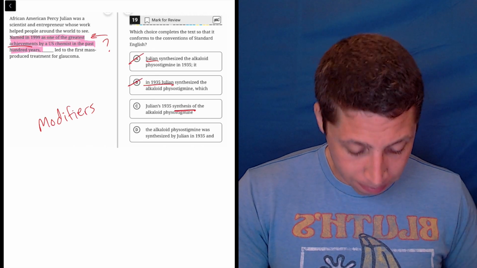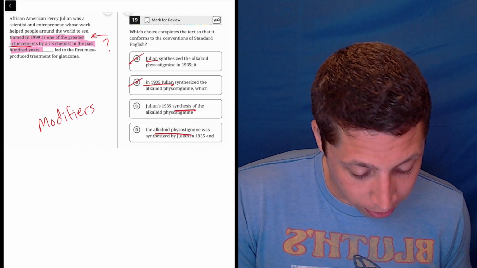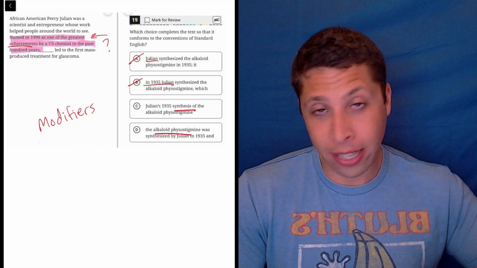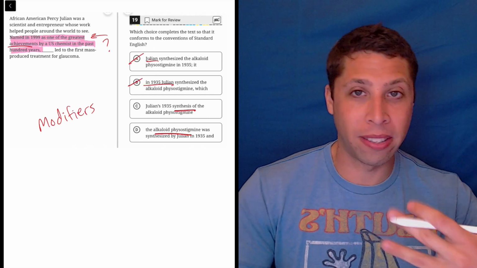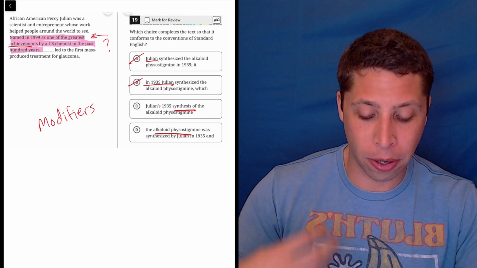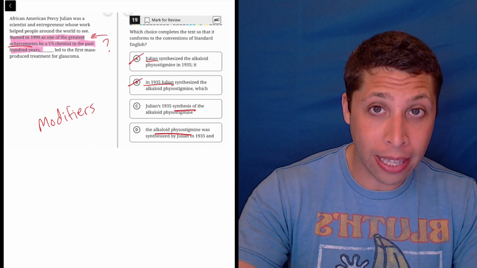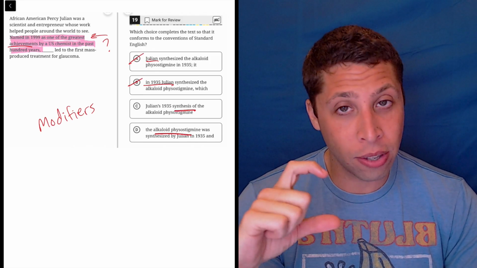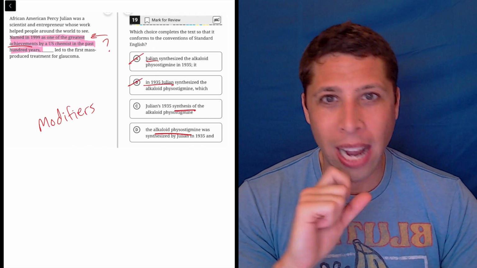Contrast that with D, which gets kind of close, right? It's starting with the alkaloid, whatever. Now, the chemical is not the achievement. It's the synthesis of the chemical. Basically, synthesis means like creation, right? So they're making it. So that's the achievement, is that they made the chemical, not that they have it. So D is also wrong because it's placing the emphasis on the wrong idea.